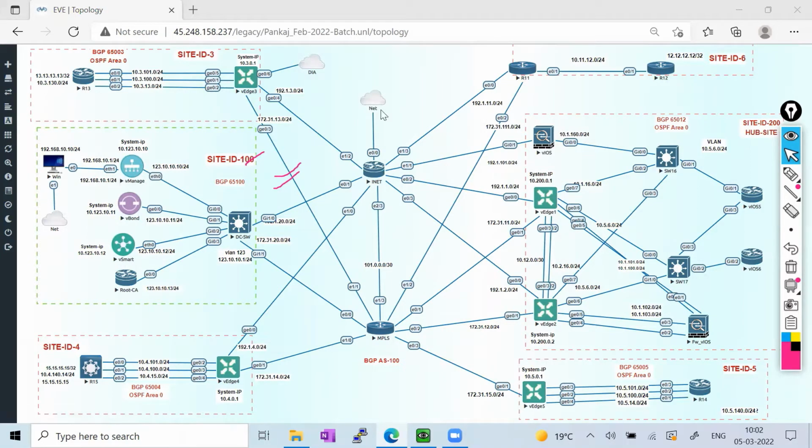The first use case, the first lab which I'm going to demonstrate, uses route-based hub and spoke. We already understand two flavors, based on the TLOCs and based on the default. Now I'm going to talk about the route-based hub and spoke topology and how it is going to happen.